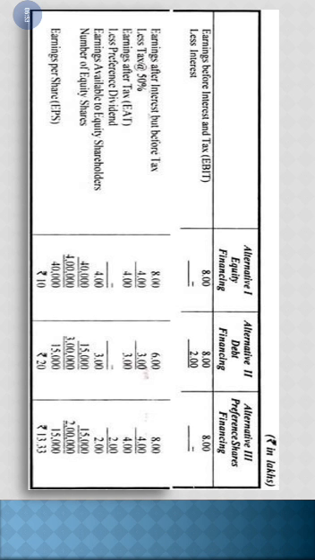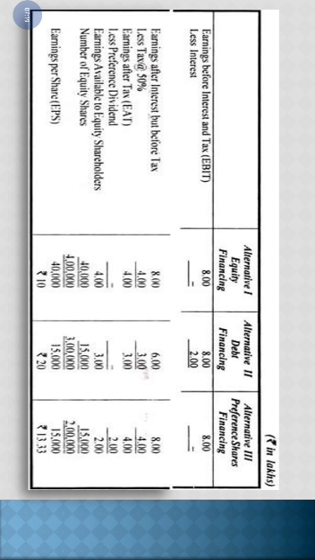So the number of equity shares in the first alternative is 40,000, that is 15,000 which they have previously issued and 25,000. In the second alternative it is 15,000 and in the third alternative it is 15,000. So earnings available to equity shareholders is 4 lakh and the number of equity shares is 40,000 in alternative 1.